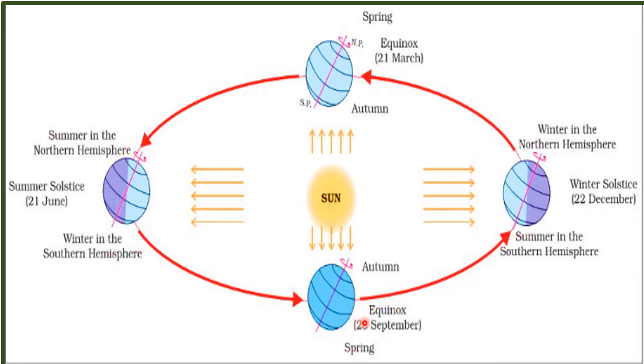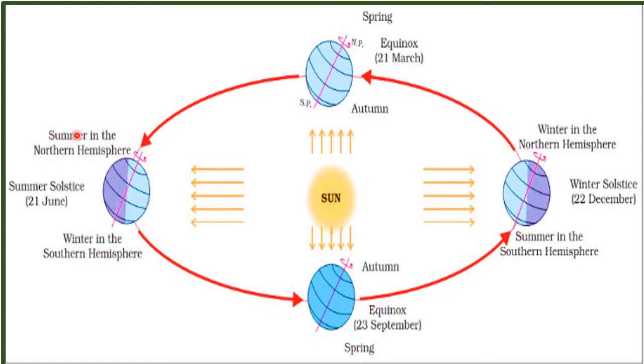When it starts, this season goes up to 22 December or 21 December, when in the northern hemisphere there will be the winter solstice, and in the southern hemisphere there will be the summer solstice.